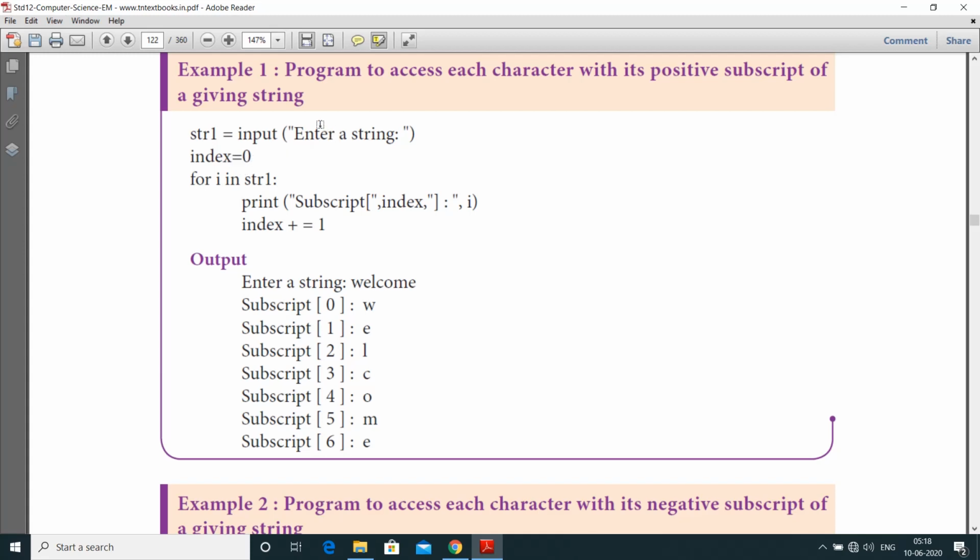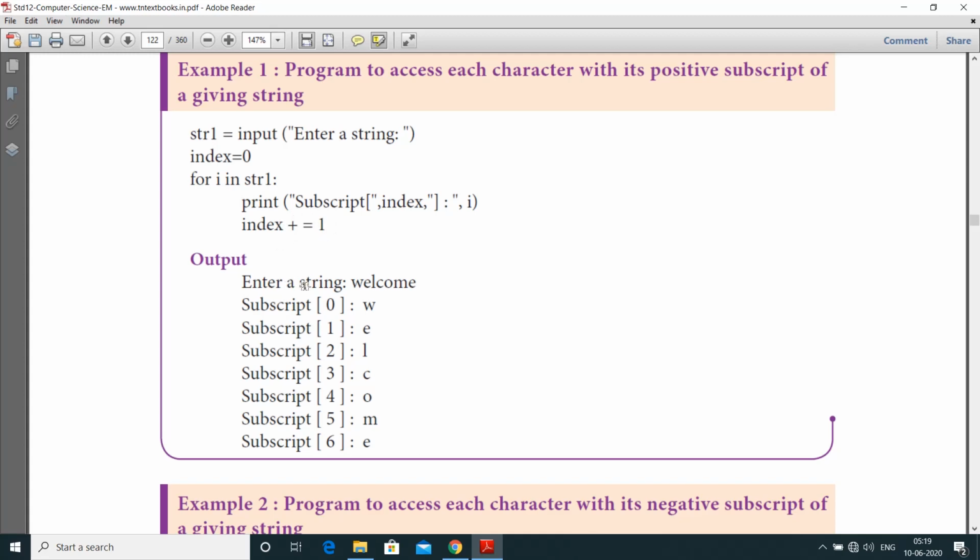After getting the input from the user, it starts from the index 0, that is, it allocates the position from the beginning. for i in str1: print of subscript of index comma i. Next one is index plus equal to 1, by using this increment operator.